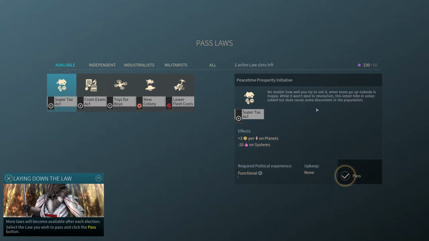Okay, we could do the Super Tax Act Peacetime Prosperity Initiative. No matter how well you try to sell it, when taxes go up, nobody is happy. While it won't lead to revolution, this latest hike in value-added tax does cause some discontent in the population.